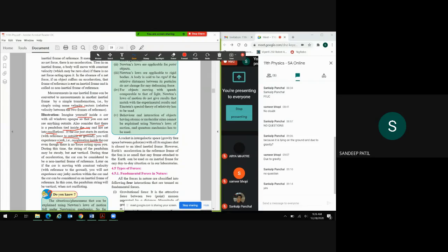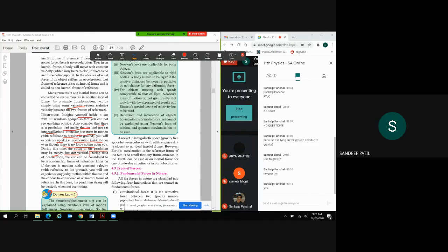Acceleration inside a car, even though there is no force acting upon you, but then also you are getting a jerk. During this time, the string of the pendulum may be steady, but not vertical, right? It may be a steady string, but it is not vertical, it is also in some different position. During the time of acceleration, now here it changes, right? This is the second scenario. During the time of acceleration, the car can be considered a non-inertial frame of reference.